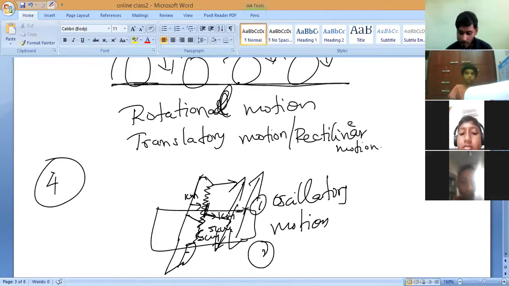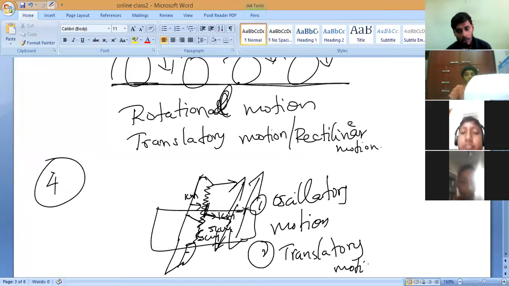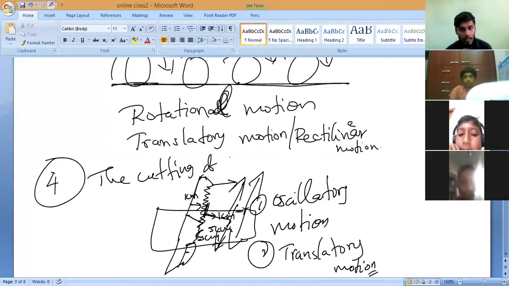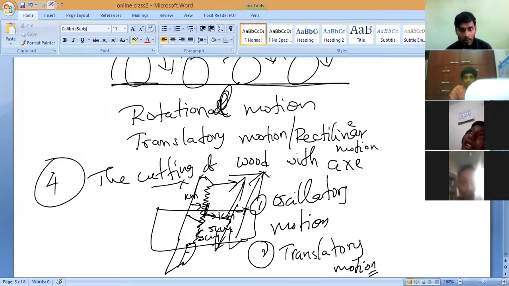What is translatory motion? Each part of the body is traveling the same distance. Correct? So can I say that is also translatory motion? Yes or no? That is what you should remember, right? The cutting off of wood with an axe.